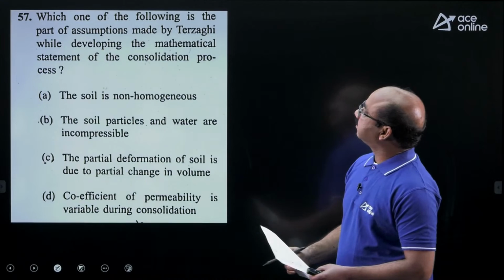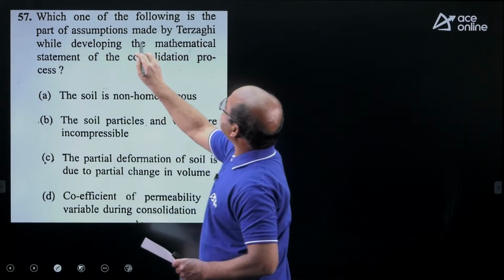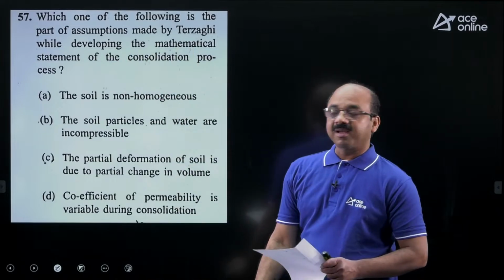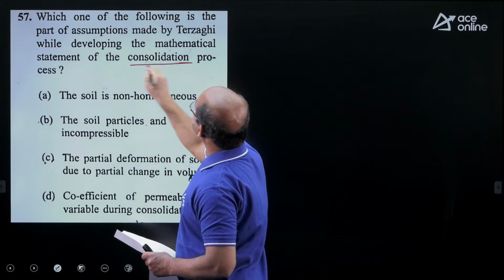And 57, what it says: which of the following is part of the assumptions made by Terzaghi while developing the mathematical statement of the consolidation process.